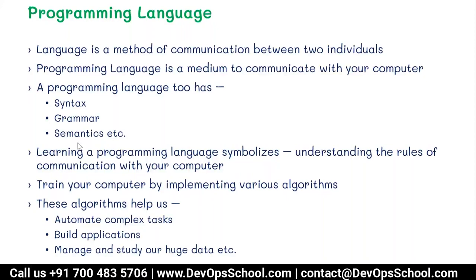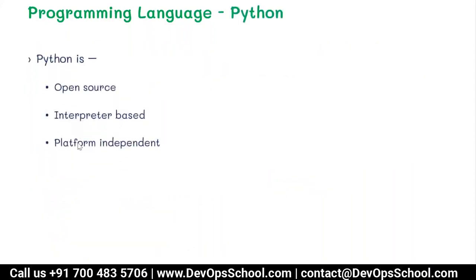Now let's move on and see what are the different features of Python programming. Python programming is an open source platform. It's interpreter based, so you just have an interpreter where you can run your command directly. It's open source, freely available, and it is platform independent, which means that once I build my application on one system, I can just take that application, that executable file, and execute it on other systems, provided the Python interpreter is installed there.